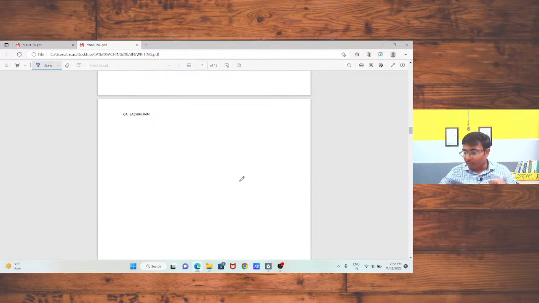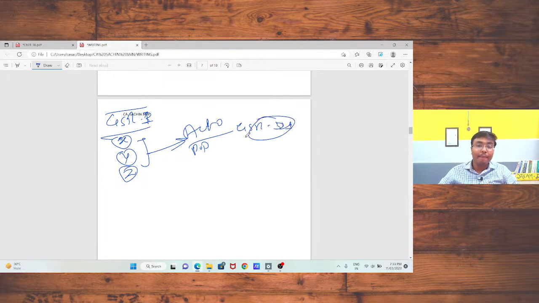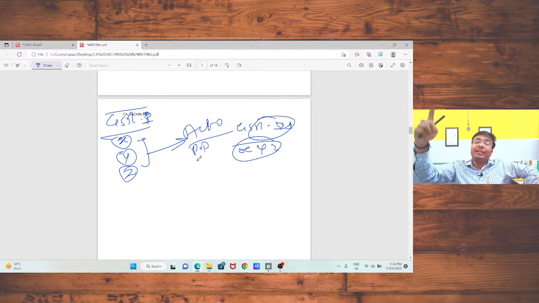Okay, sir. When I file my GSTR1 return and declare the particular invoices for goods I sold to Mr. X, Mr. Y, Mr. Z, the supply should be auto-drafted or auto-populated to the GSTR2B of Mr. X, Mr. Y, and Mr. Z. That means all the supply which I have done should be auto-populated in the GSTR2B return of the counterparty.